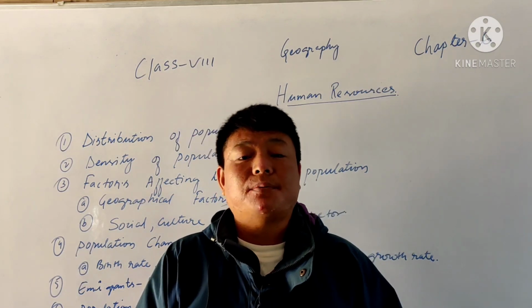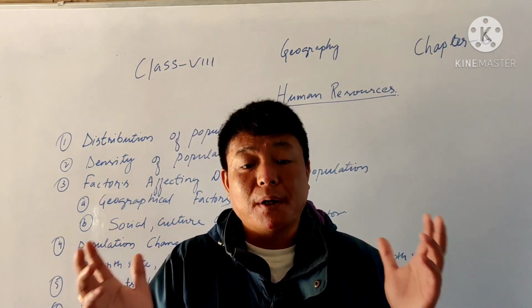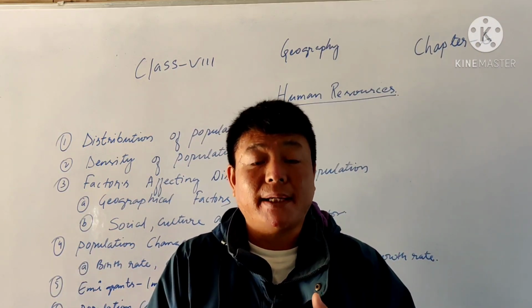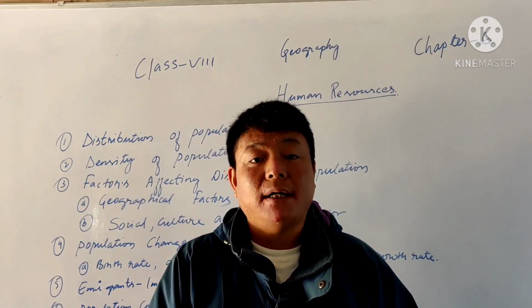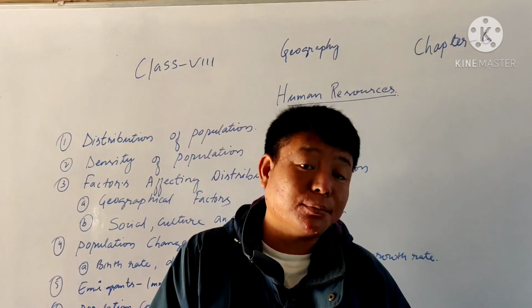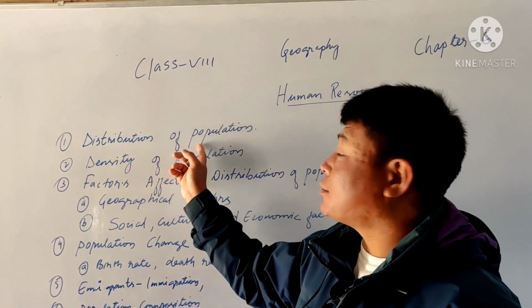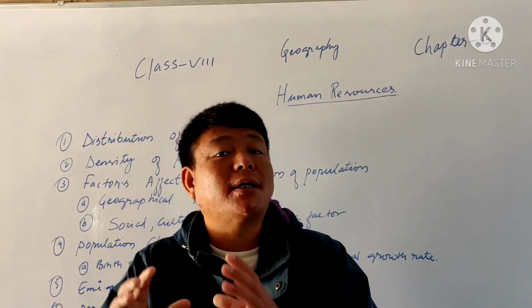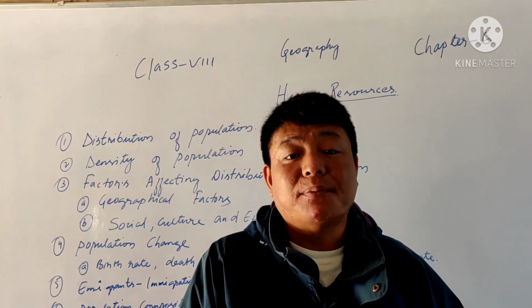Distribution of population means the overall people of a particular area, like a state or a country. How many are there? You already know that the most populous country in the world is China, and second comes India. As with distribution, in some countries the population is very high and in some countries it is very low. Why is the population higher in some places?